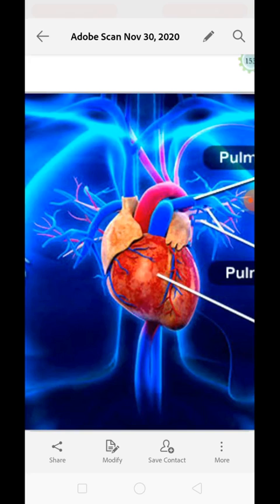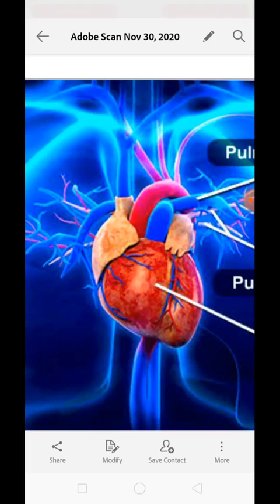It has a thick wall formed of cardiac muscle. Cardiac muscles are the muscles which continuously contract and relax. They never stop. These muscles contract and relax throughout life and never get tired. Therefore, the heart beats continuously and pumps blood into the whole body. Clear? Once the heart starts to beat during the development of the embryo, it continues to beat until the person dies. Okay, only at the time of death does the heart stop. So that is why cardiac muscle is very, very important.